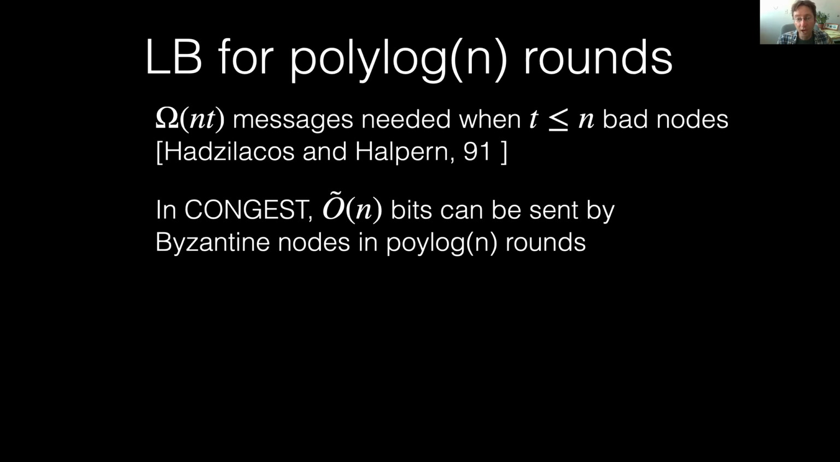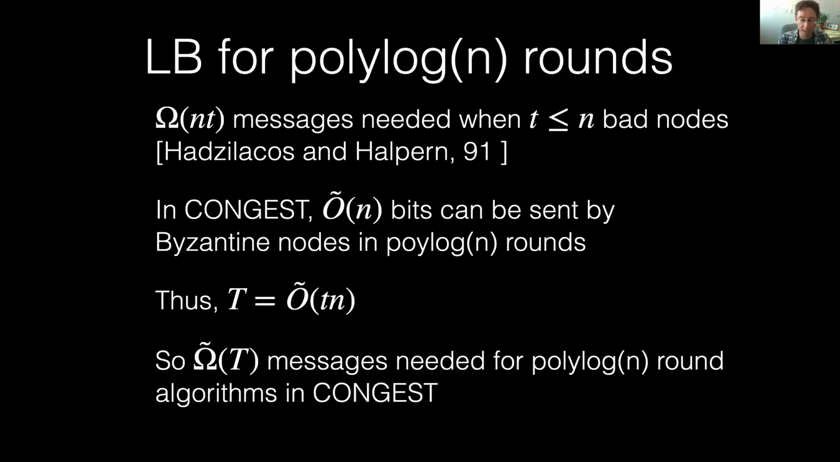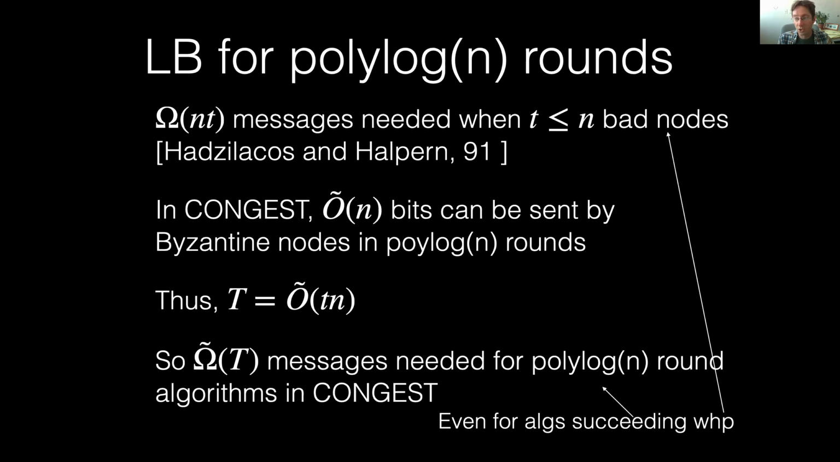And then the observation, a simple observation that in the CONGEST model, soft O of n bits can be sent by Byzantine nodes in polylog n rounds. That's the best that can happen, because if a Byzantine node sends more than polylog n bits in a given round, it's unmasking itself. You know that's a Byzantine node. So thus, capital T, the total number of bits sent by the Byzantine nodes, is going to be soft O of little t times n. And so soft omega of t messages are needed for any polylog n round algorithm in the CONGEST model. And this is true even for Monte Carlo randomized algorithms.